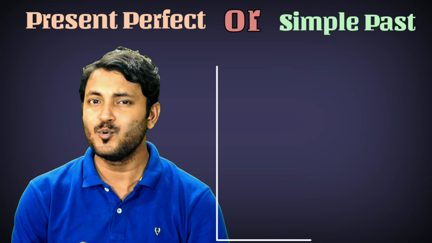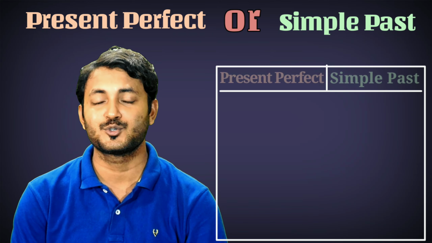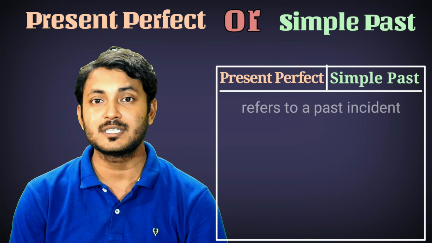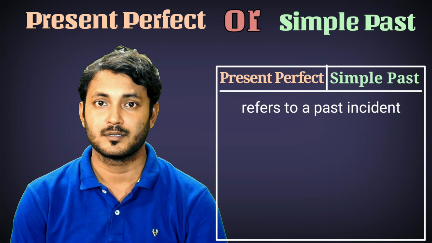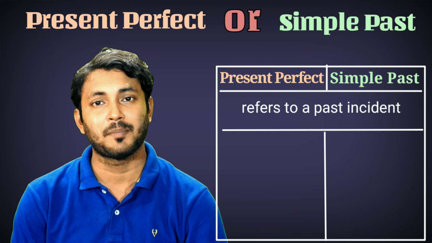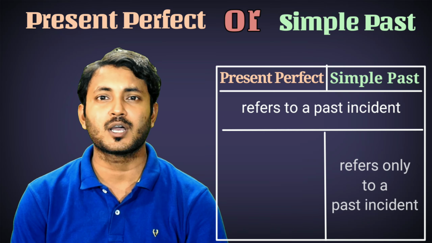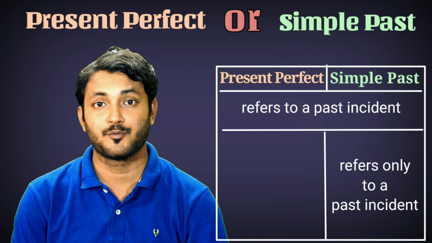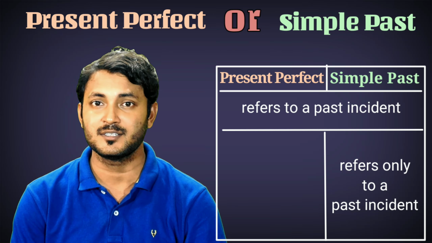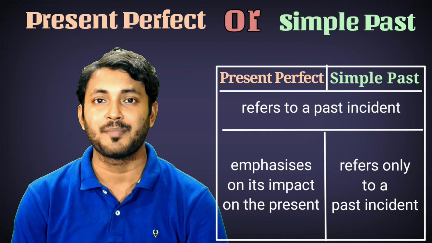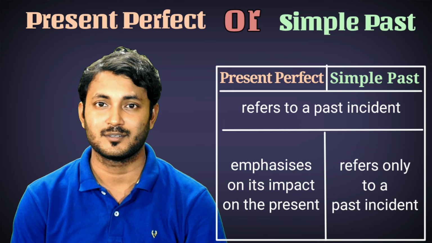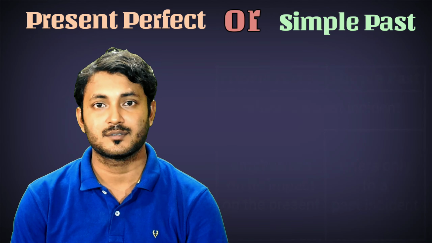What is the most basic difference between these two tenses? Both these tenses are used to talk about past incidents. But when you use the simple past tense, you simply talk about a past incident. And when you use the present perfect tense, you not only talk about a past incident, but also its impact on the present. Let me elaborate this.